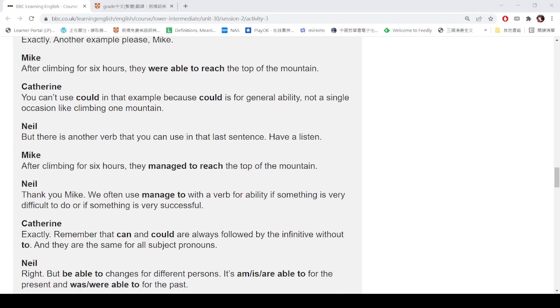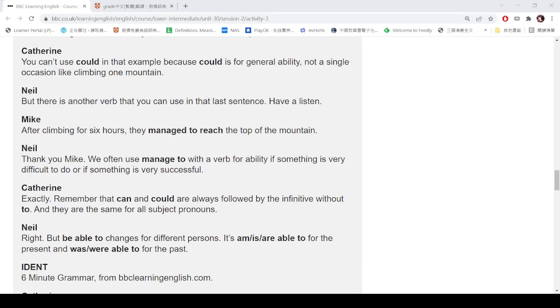And you can't use could in that example because could is for general ability, not a single occasion like climbing one mountain.